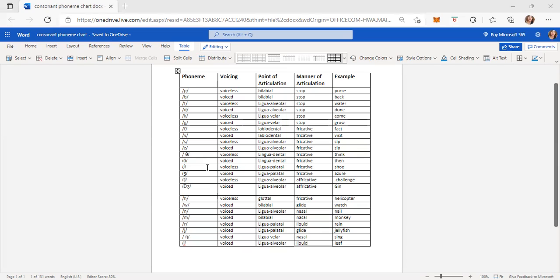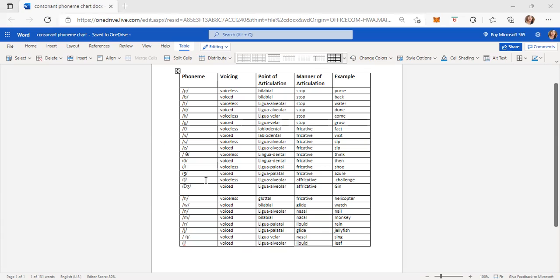The next one is sh. According to voicing it is voiceless, according to point of articulation lingual palatal, according to manner of articulation fricative. Example, shoe. The next one is the voiced sh. According to voicing it is voiced, according to point of articulation lingual palatal, according to manner of articulation fricative. Example, assure.